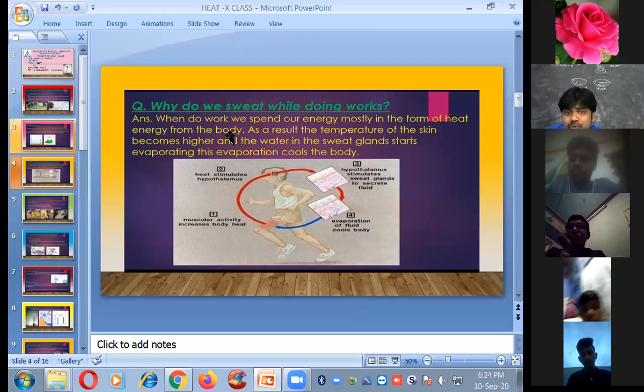So here, why do we sweat while doing some work? Also, this is a very important question. Here also, what is the process involved in that one? That is evaporation. Okay. Next, do you know that